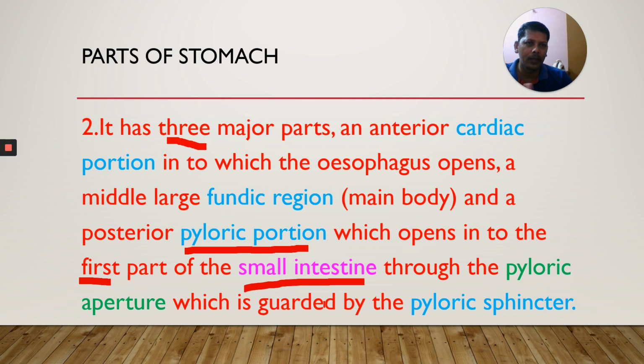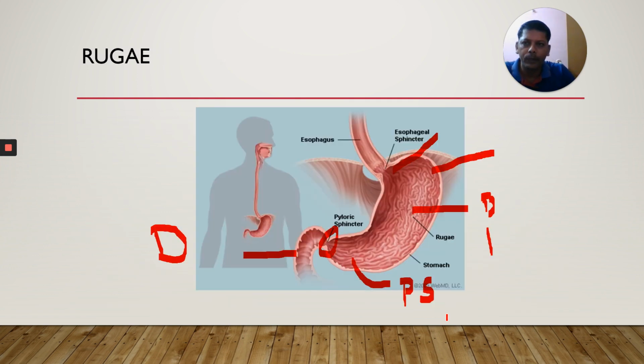This aperture is guarded by a sphincter. Like around our house there is a wall, and there we keep one gate, like that, here there is an opening guarded by the pyloric sphincter. That pyloric aperture is guarded by the pyloric sphincter.